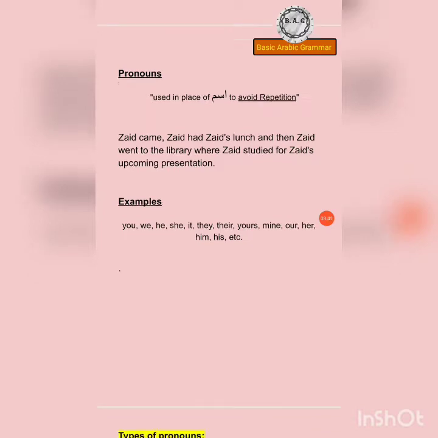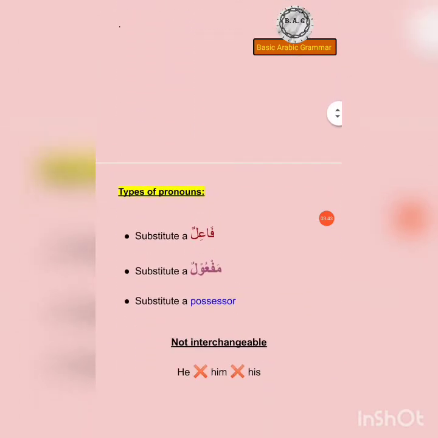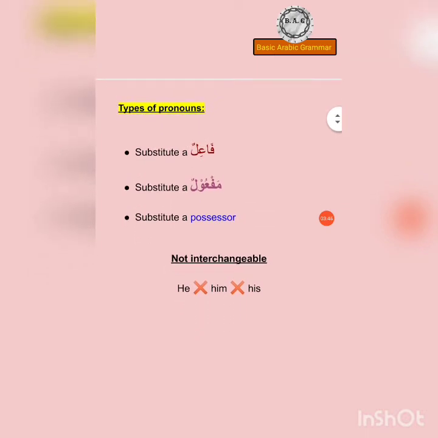All right. So now we can see that there are three types of pronouns: the ones that substitute a fa'il, there are pronouns that substitute a maf'ul, and there are pronouns that substitute a possessor. Now this word he is a pronoun that substitutes a fa'il.